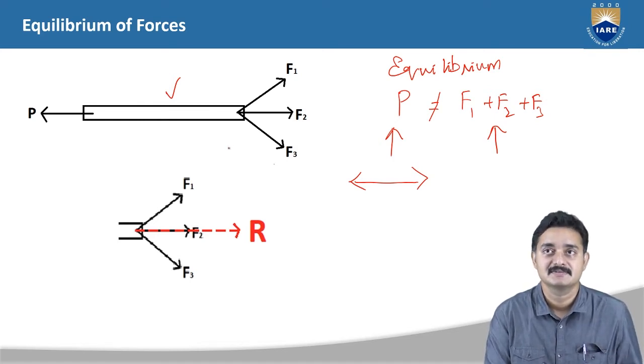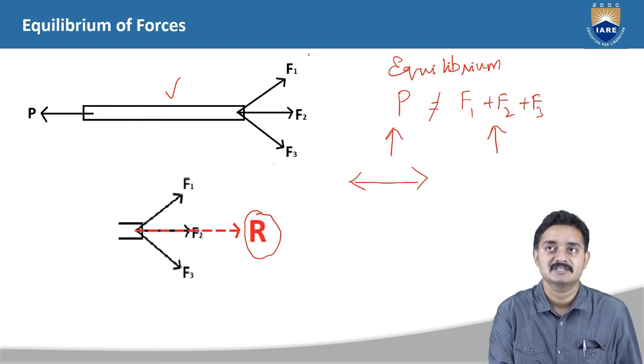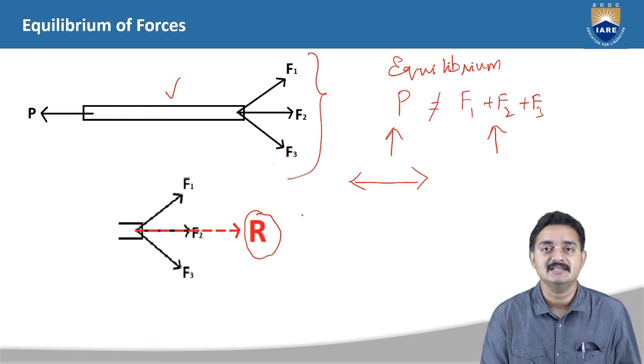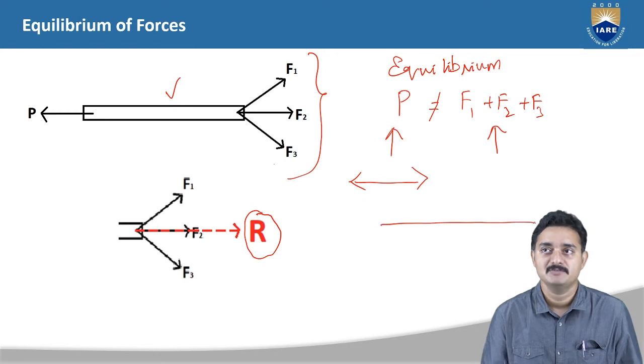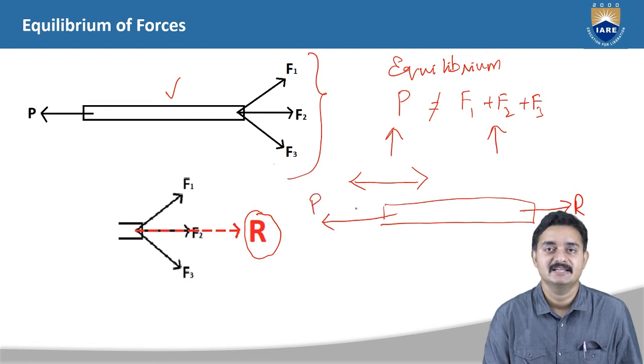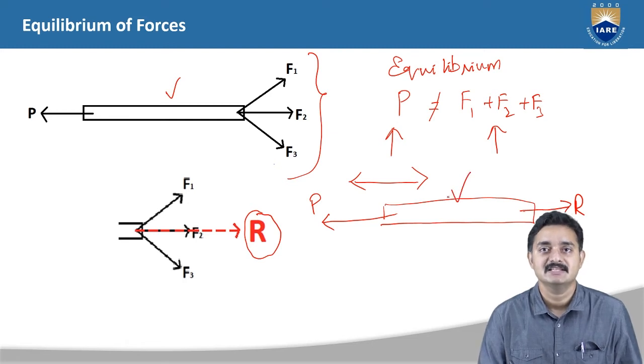So for understanding this, let us consider R as the resultant of all the 3 forces F1, F2 and F3 acting here. Now, if this object is applied with R and the force that is being applied on the left side is P, then this object can be termed as the equilibrium positioned object.